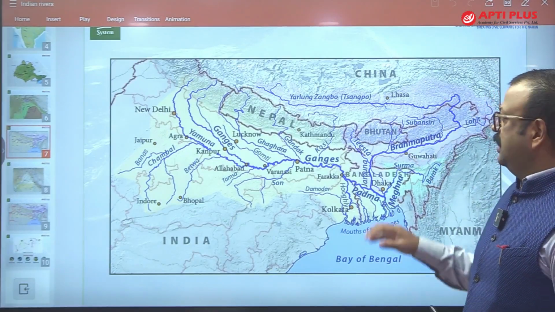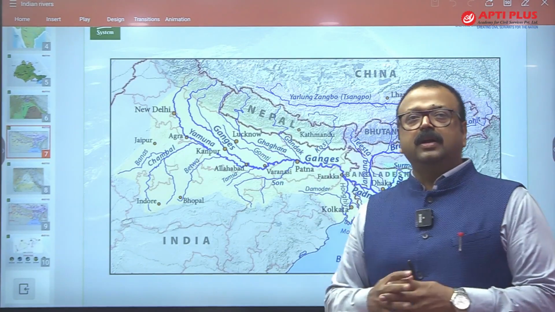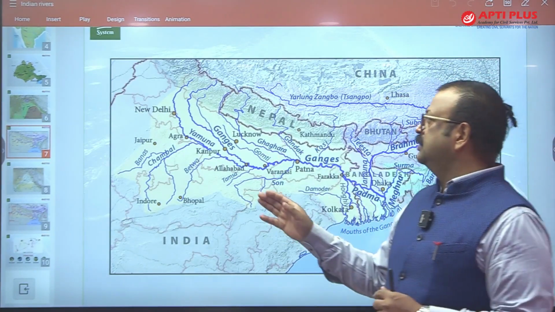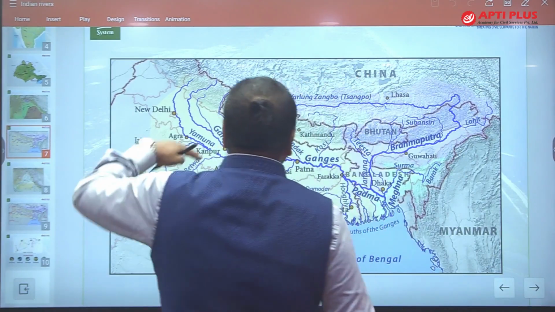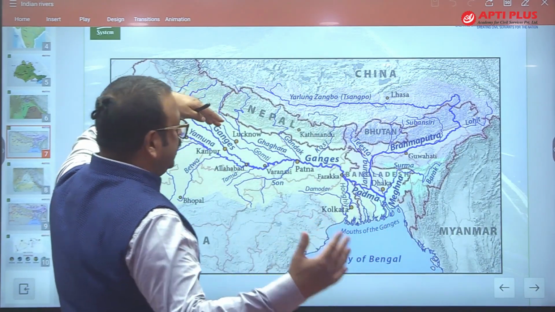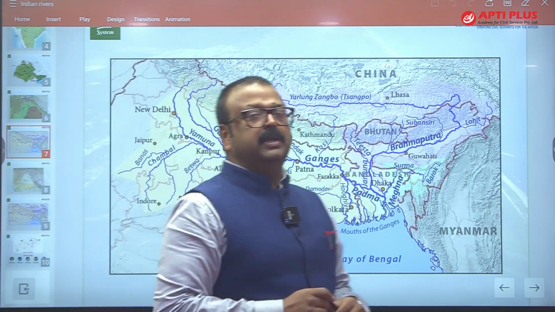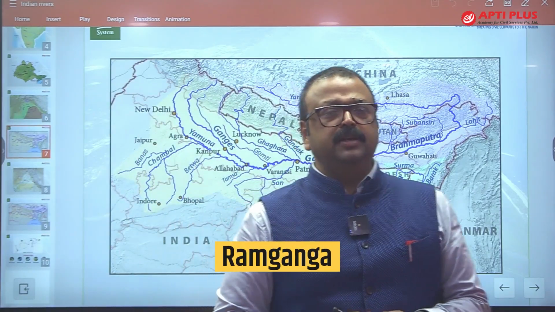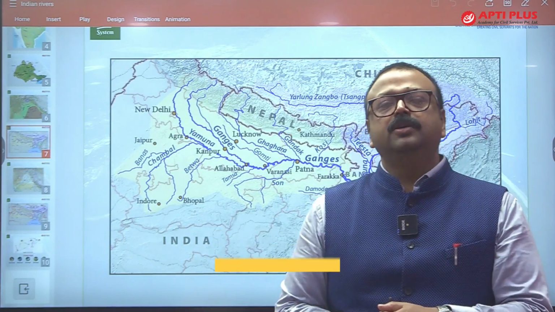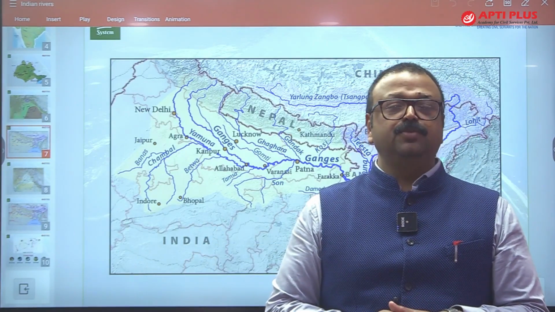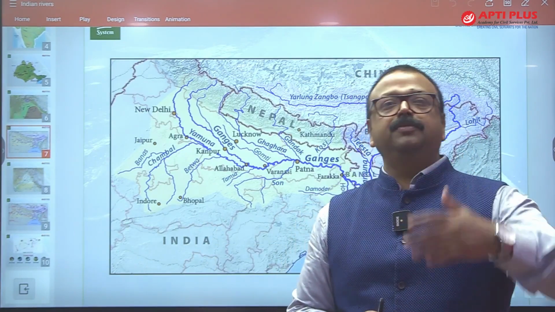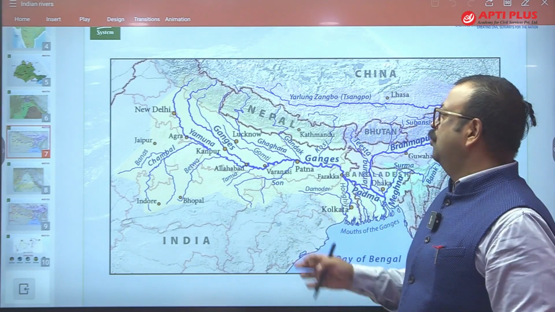Fine. Let's come to the tributaries of Ganga. Again, Ganga has tributaries on the left bank and the right bank. In the left bank tributaries, the first you will find is Ram Ganga, which drains its water near Kannauj. Ram Ganga is the first left bank tributary. Then there is Gomti.